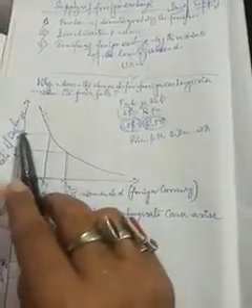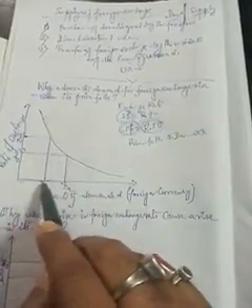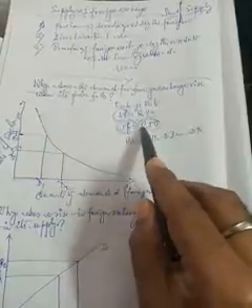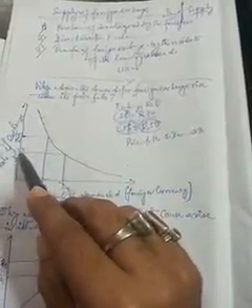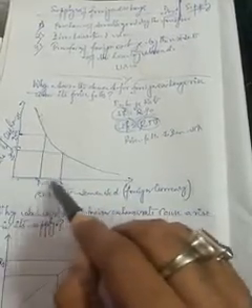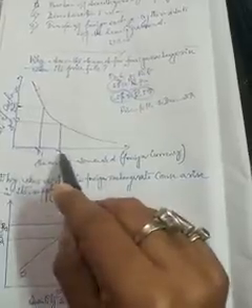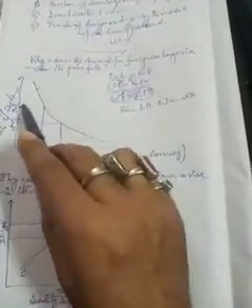So at first the exchange rate is 70, that is $1 equals 70, and at that time we purchase this amount of foreign exchange. When the exchange rate falls, that means when it comes to 50 per dollar, then we can purchase more. That means this amount of foreign exchange we will purchase. That means the demand for foreign exchange increases when the exchange rate falls.